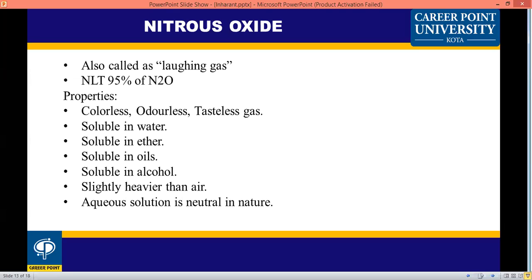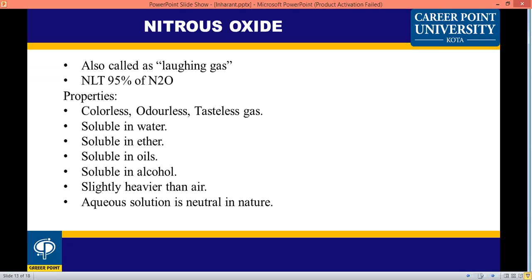Next drug is nitrous oxide. This is known as laughing gas. Every person knows about laughing gas. As per the guideline of the national formulary, 95% laughing gas is present.